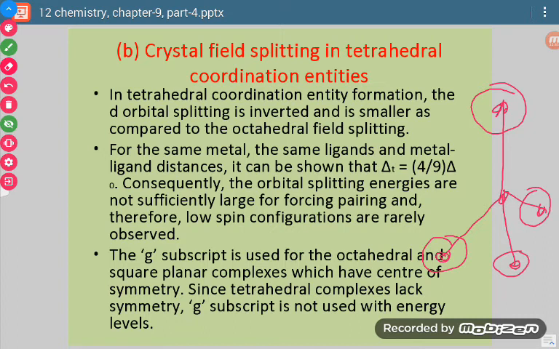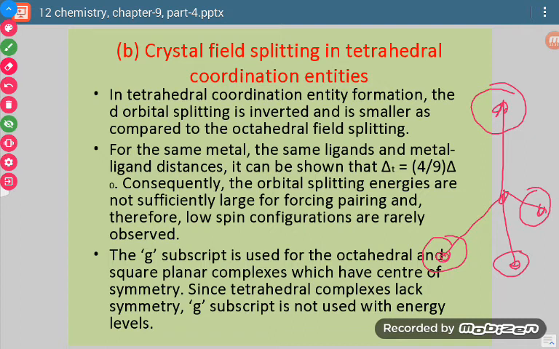Now the central metal atom has d orbitals, which are 5 orbitals, and out of those, 3 orbitals have their loops between the axes. So those orbitals are going to feel repulsive forces.